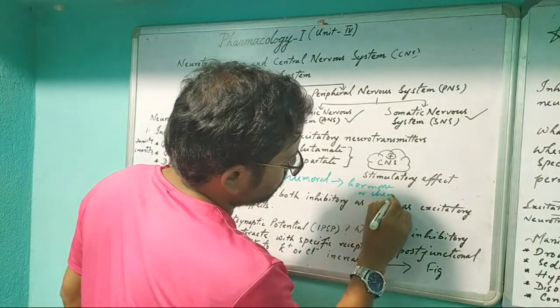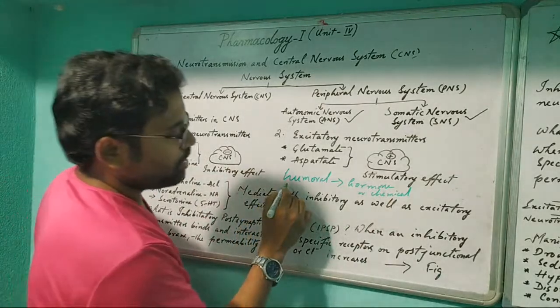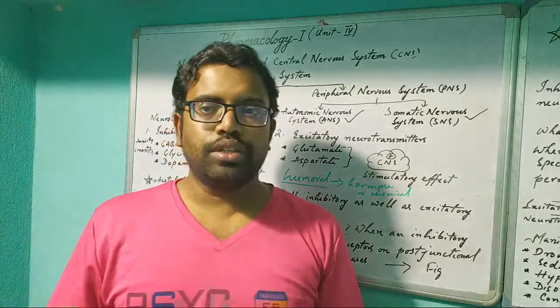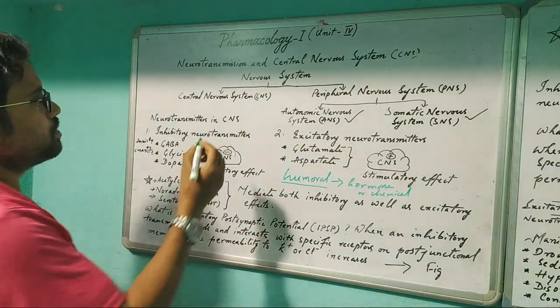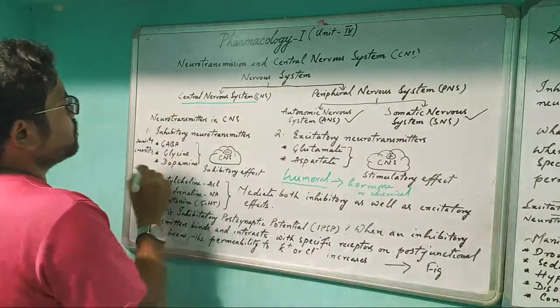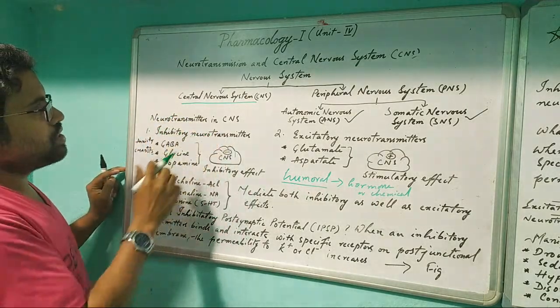So neurohumoral means, for a nerve cell, what chemicals or transmitters are there. Okay. So now I am going into detail about this. These are the neurotransmitters in the CNS.